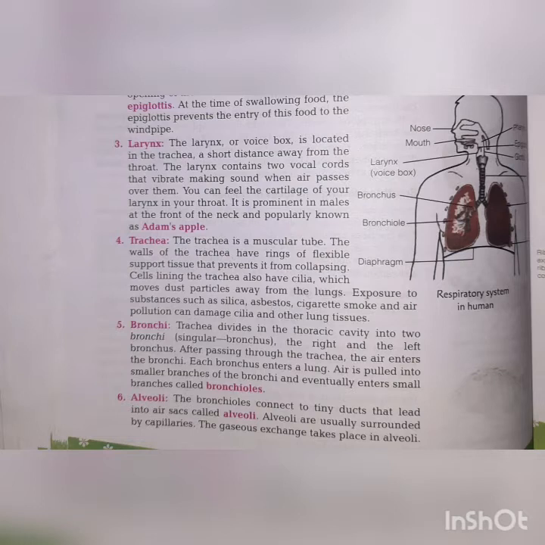Exposure to substances such as silica, asbestos, cigarette smoke, and air pollution can damage cilia and other lung tissue. You have seen in many advertisements that smoking causes lung cancer. This is the reason: smoking, asbestos or silica, when consumed by the human body, damage cilia, and this can cause many problems in the lungs.